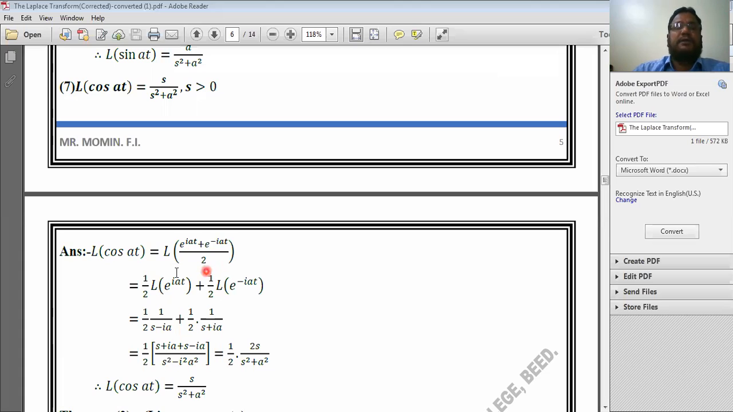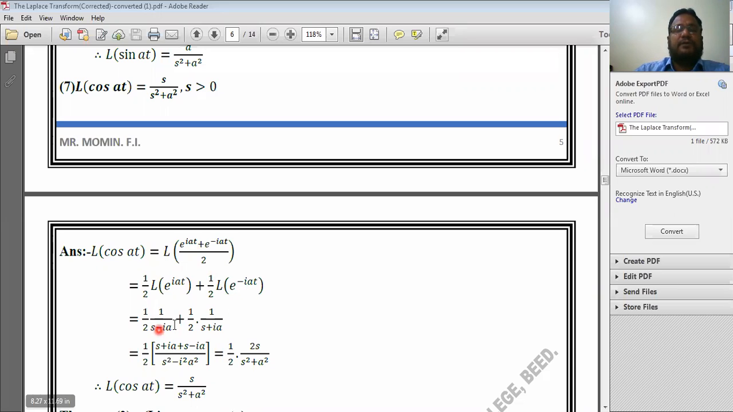Okay. Now here, the Laplace transform of cos of at is equal to the Laplace transform of e to the power iat plus e to the power minus iat divided by 2. So this is the value of cos of at. Okay. Now apply the Laplace transform to each term. 1 by 2 is common. Laplace transform of the first term e to the power iat, plus again 1 by 2 is common, Laplace transform of e to the power minus iat.